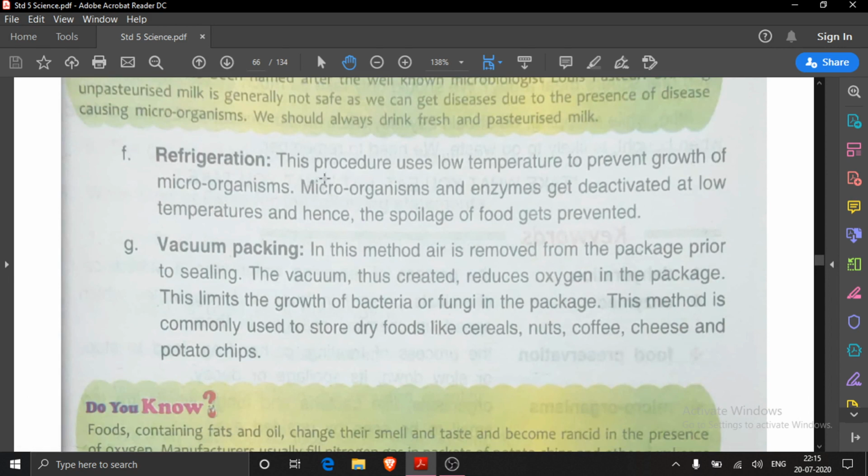Here it is written, refrigeration. This procedure uses low temperature to prevent growth of microorganisms. Microorganisms and enzymes get deactivated at low temperature and hence the spoilage of food gets prevented. So it is the answer, because microorganisms and enzymes which are responsible for the spoilage of food get deactivated at low temperature. So it is the answer of D5th.